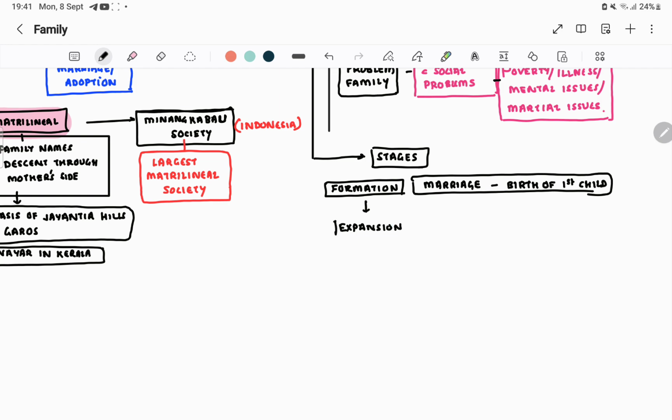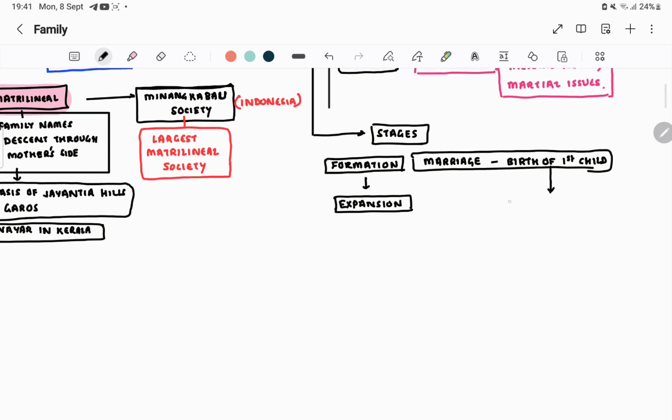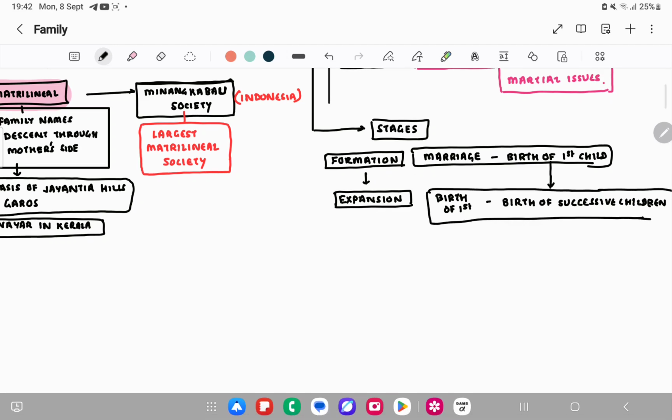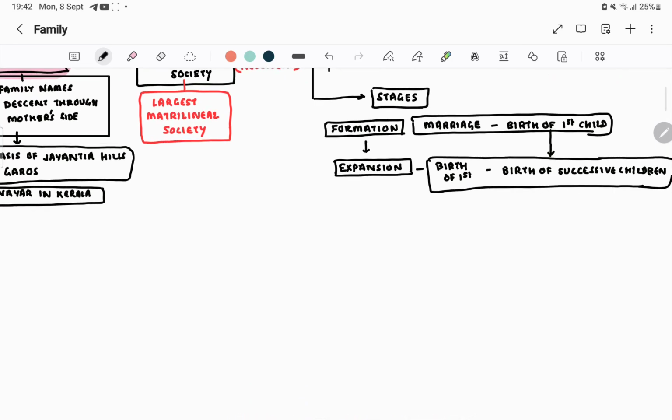Expansion phase of the family. The expansion phase is basically starting with the birth of the first child, to the birth of successive children. Birth of first to birth of successive children. This is the expansion phase.